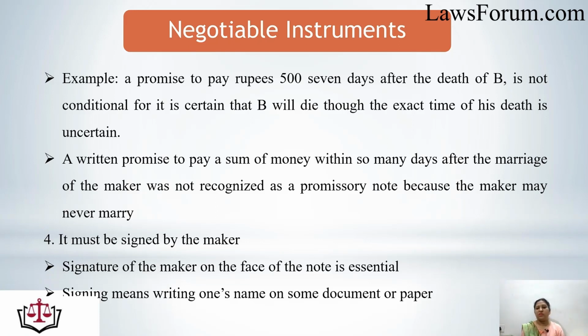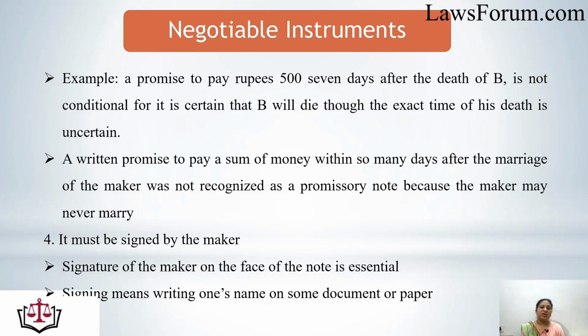A written promise to pay a sum of money within so many days after the marriage of the maker was not recognized as a promissory note because the maker may never marry. To get married or not to get married is a totally uncertain event, because a person to avoid the payment may not get married. But as in the previous example, death is a certain event. That means in case of a certain event, this would not be treated as a conditional promise, but where the event is not certain, meaning it's not a must-happen event, in that case it would not be a valid promissory note.